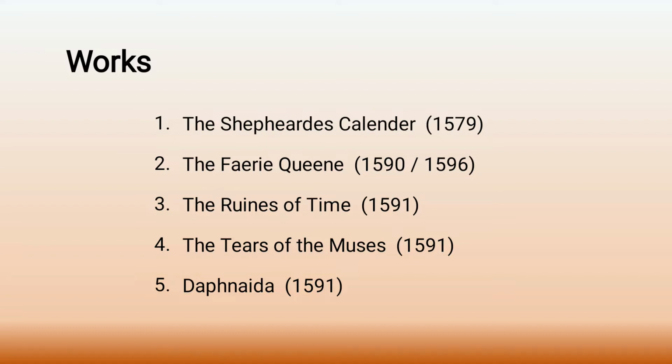And it is an epic poem written by Spenser, and it's the most popular poem written by Spenser, The Fairy Queen. And it is based on Arthurian legend. Okay, yes. Moving on, the third work is The Ruins of Time, and it is published in the year 1591. In the year 1591, we have 3 famous works written by Spenser, and they are The Ruins of Time, The Tears of the Muses, and Daphnaida. Okay, these 3 works were published in the same year, which is 1591.